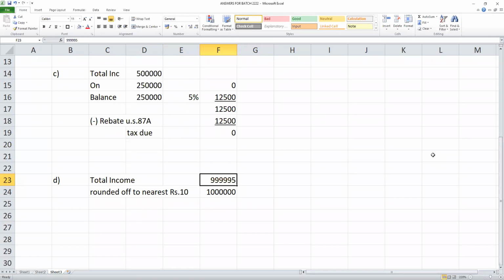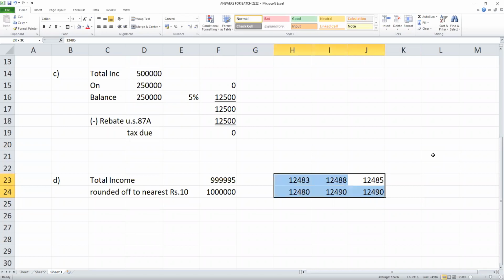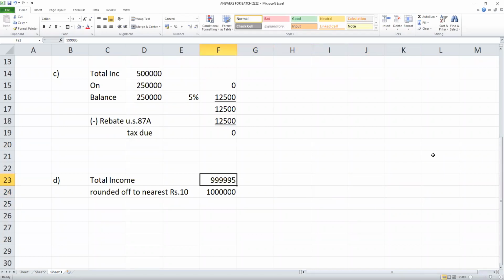12,483, and then you have to pay 12,480, rounded off to the nearest 10 rupees. Suppose this is your tax, you have to pay 12,480. Nearest to 10 is down. Suppose you have to pay 12,485, then it is 12,490. Round off, you can avoid decimals in calculation.